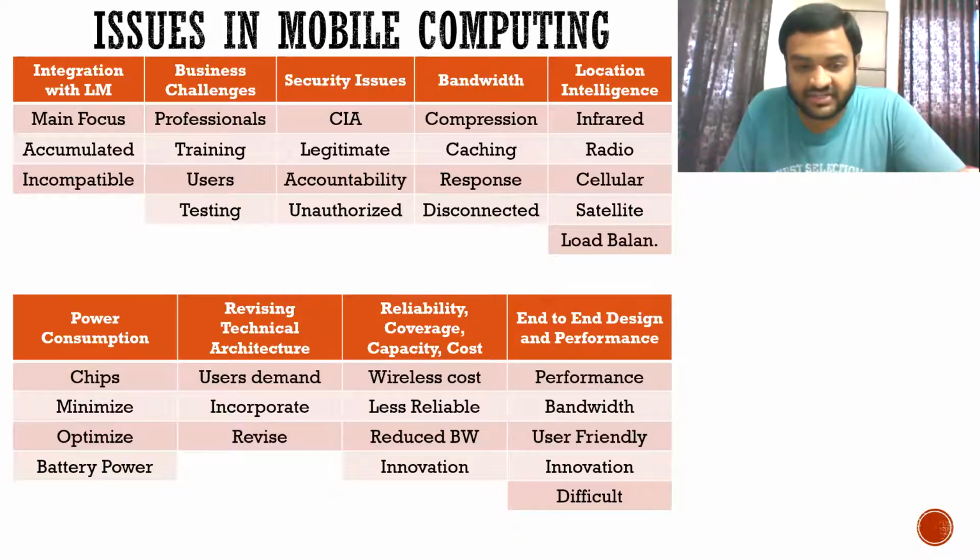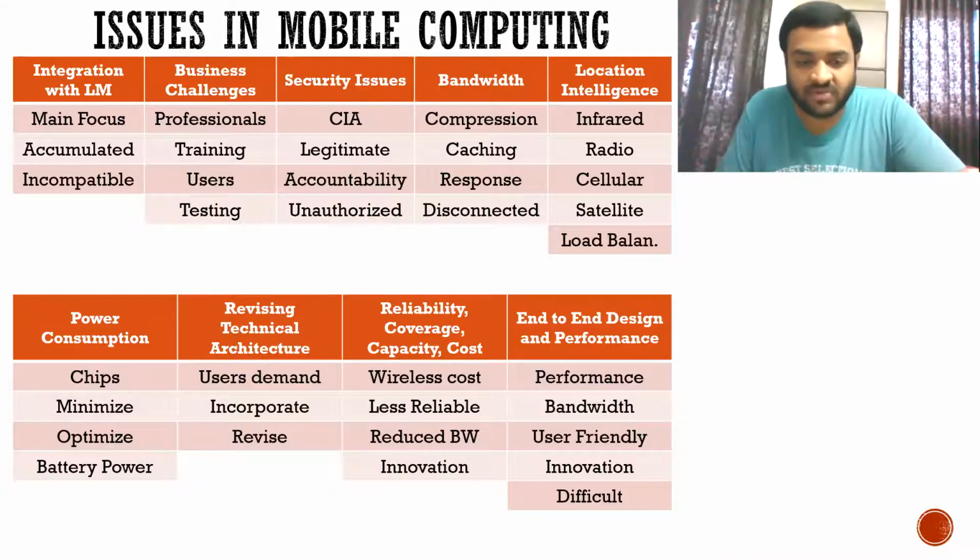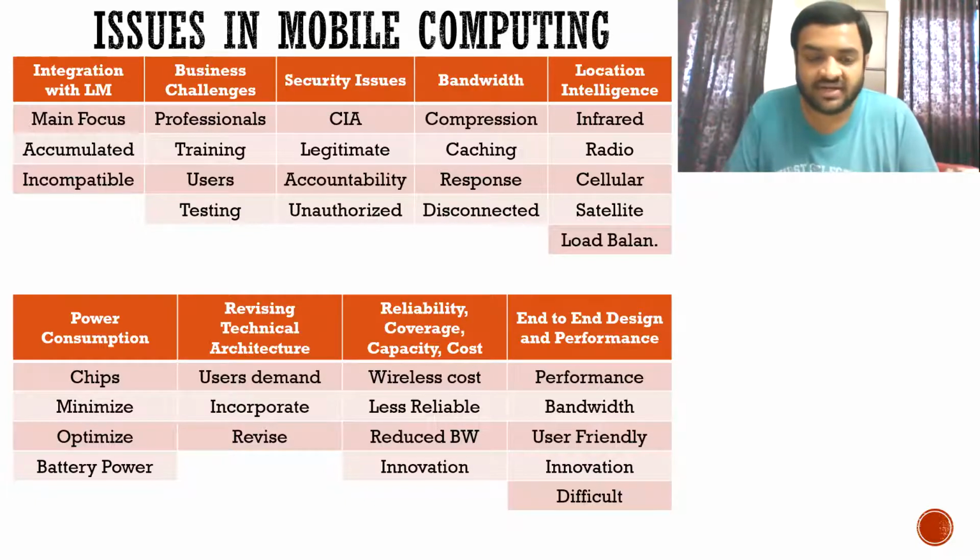Then revising technical architecture. Now, if your application software is not user friendly, or when using it outside the mobile phone it is working and it is best, but in the mobile phone it is not working properly, what you have to do is keep on revising the technical architecture. You are supposed to make changes. You are supposed to keep it updated so that it can meet the user's demand. So that is what you have to write in revising technical architecture. Then reliability, coverage, capacity, cost.